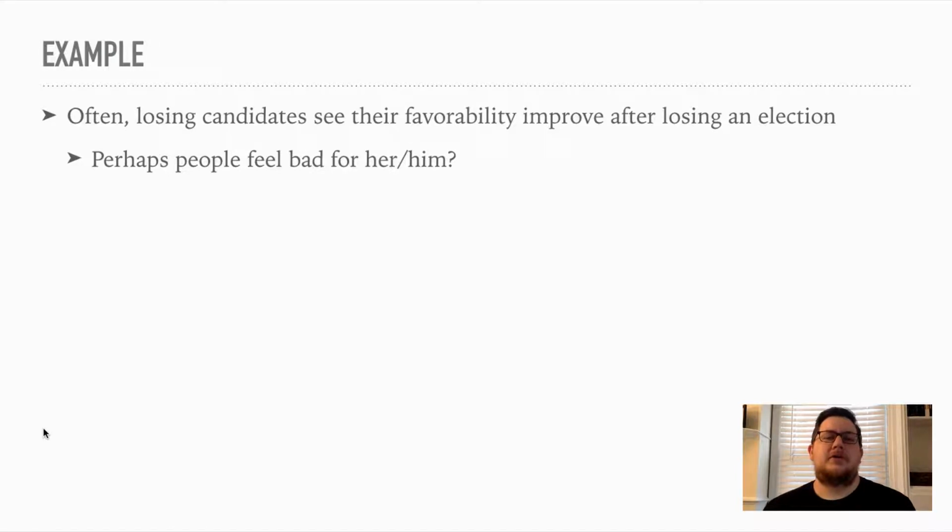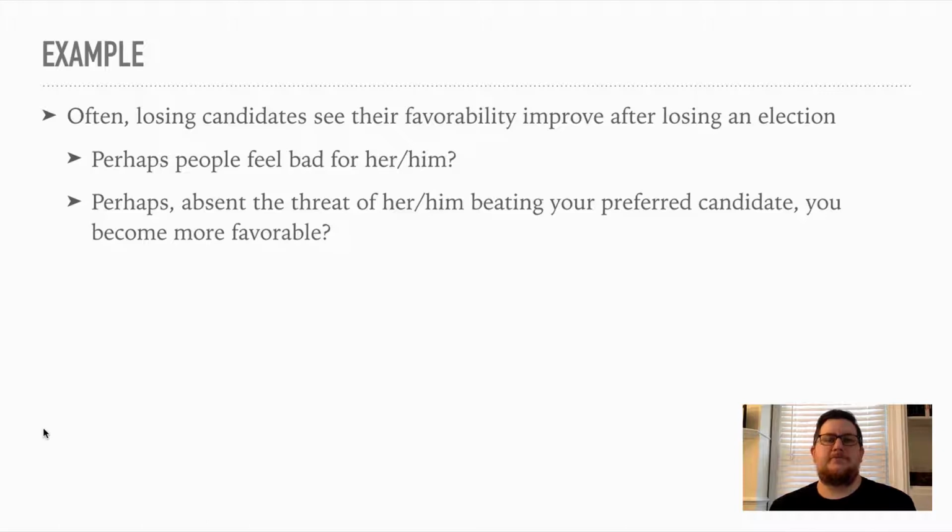Why? Well, maybe people feel bad for her or him. Maybe they feel bad that they lost the election. A little bit of sympathy goes a long way. It improves their favorability rating. Another possibility is that maybe that person no longer threatens your guy or your candidate, and therefore you don't really feel threatened by them. You don't have as unfavorable an attitude towards them.